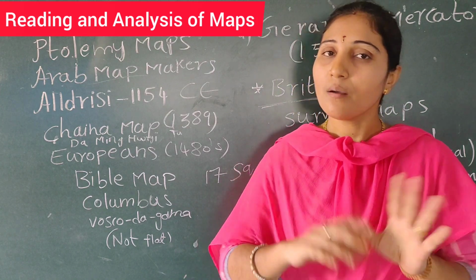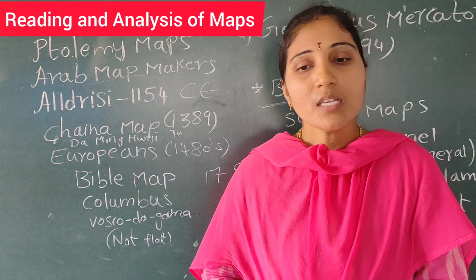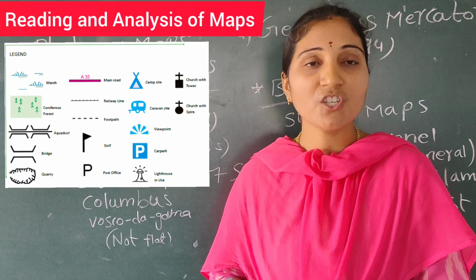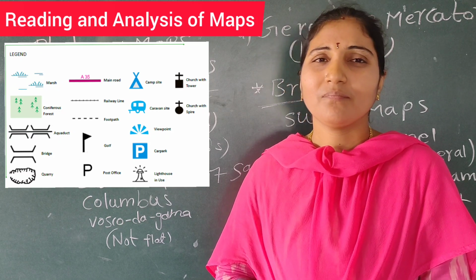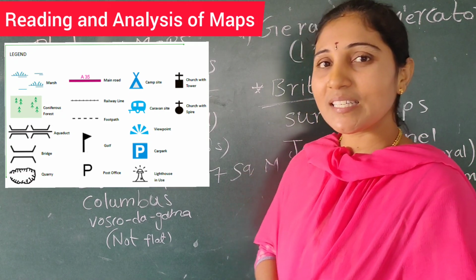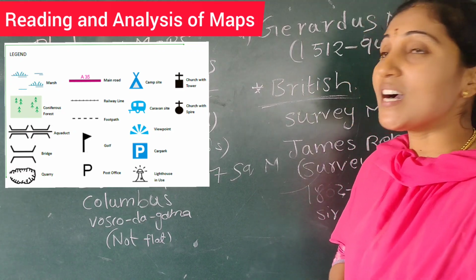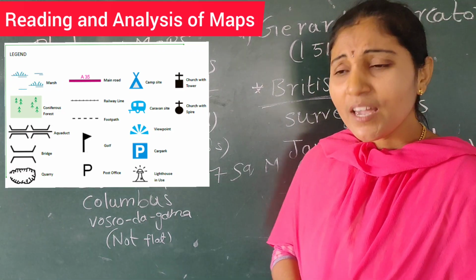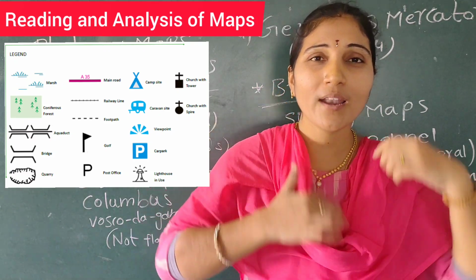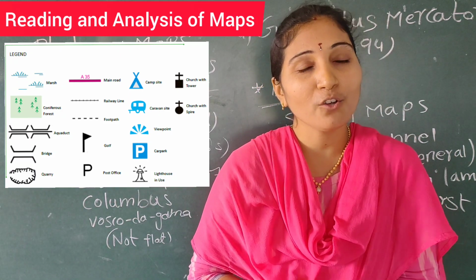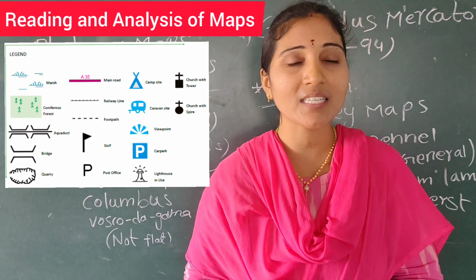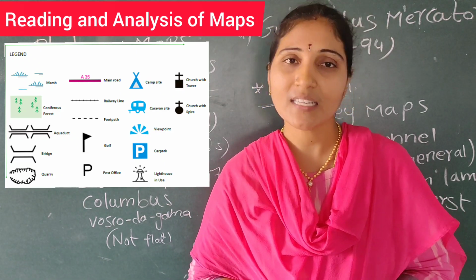This is related to maps of different types. When we talk about maps, you can see some images, some pictures like symbols, is it or not? And you will see some colors. All these symbols are conventional symbols which make the topic very clear. We are representing the map on a small piece of paper. If we go on writing all the names, what happens? The map becomes clumsy and does not give clarity. So for clear understanding by the viewers, they use conventional symbols.